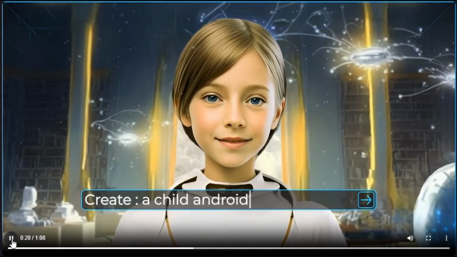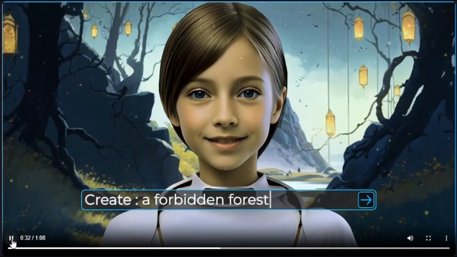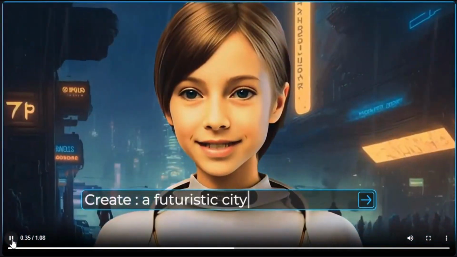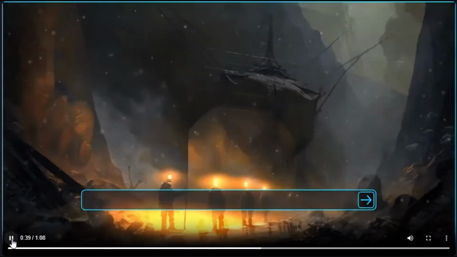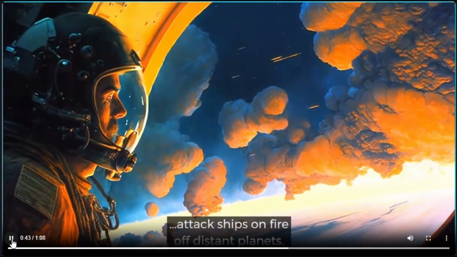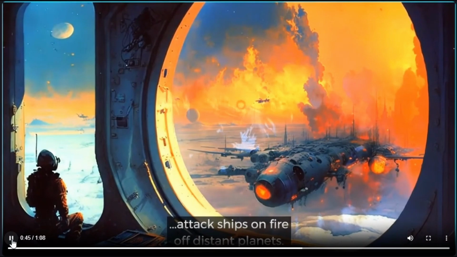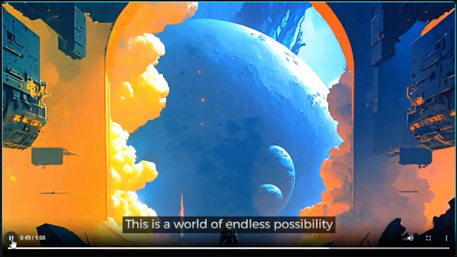I can be a child, walking through mountain ranges, forbidden forests, futuristic city streets, dwarven mines, battlefields, attack ships on fire, off distant planets. This is the world of endless possibility.